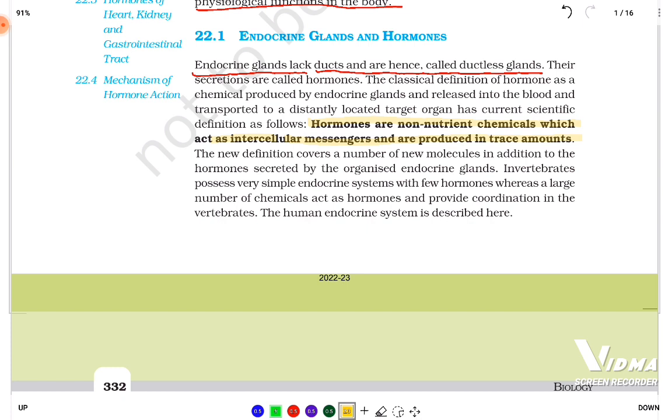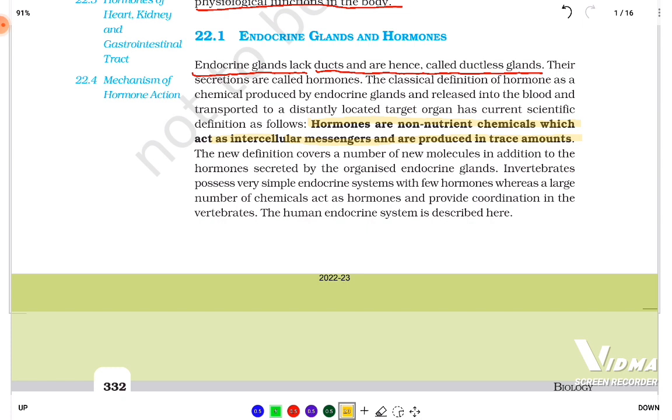Means they are going to be produced in very small amounts, and most importantly you need to remember this word, that hormones are non-nutrient chemicals. They do not have nutrients, and they act as intercellular, so between two cells it is going to act as a messenger.